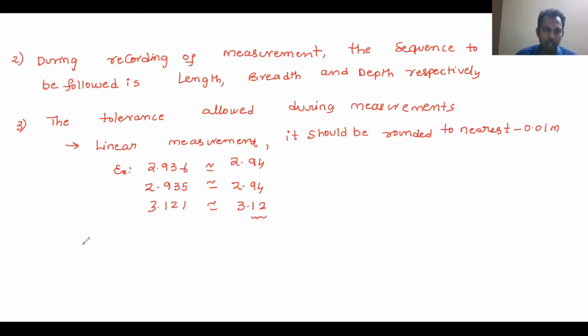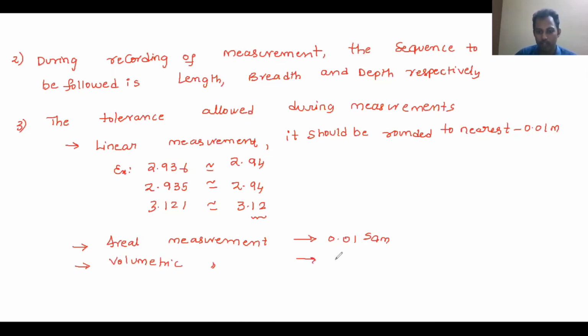Similarly for area, areal measurements should be rounded off to the nearest 0.01 square meter. Similarly for cubical or volumetric measurements, they should be rounded off to the nearest 0.01 cubic meter. So likewise, generally we keep these tolerances. This is the third rule.